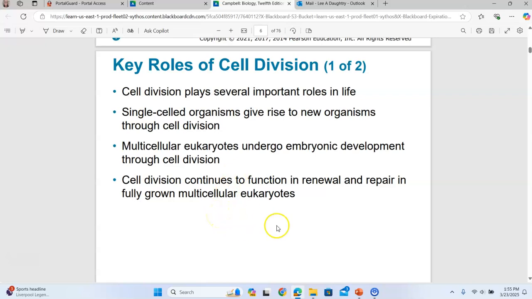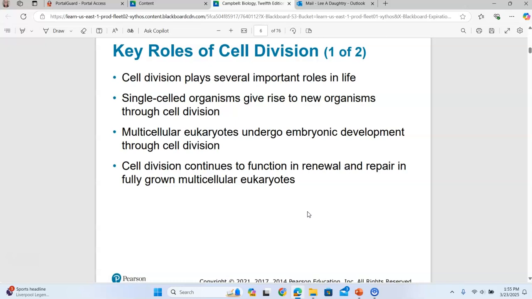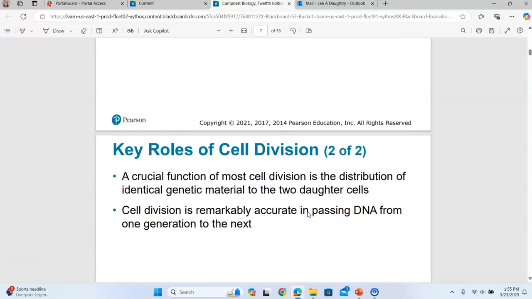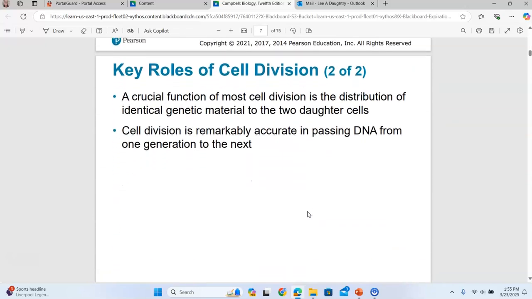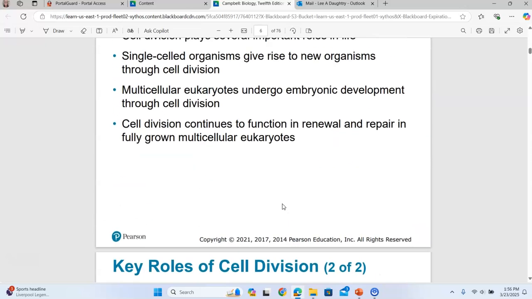And then cell division plays a role in renewing and repairing cells in multicellular eukaryotes that are grown, that are mature. So they still have to use cell division to repair themselves. For example, you probably know humans shed skin cells. Our outer layer of skin is shed around every 3 weeks.